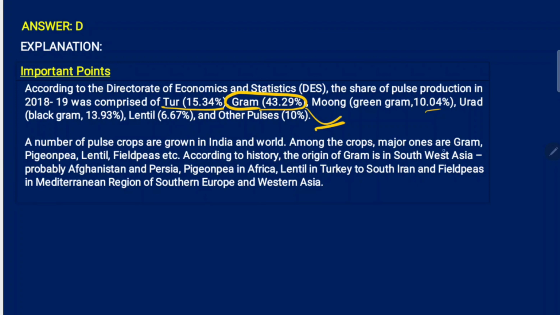Among the crops, major ones are gram, lentil, pigeon pea, field peas, etc. According to history, the origin of gram is in Southwest Asia. See, this is the catch. Probably Afghanistan and Persia. Pigeon pea in Africa, lentil in Turkey to South Iran, and field peas in the Mediterranean region of Southern Europe and Western Asia.